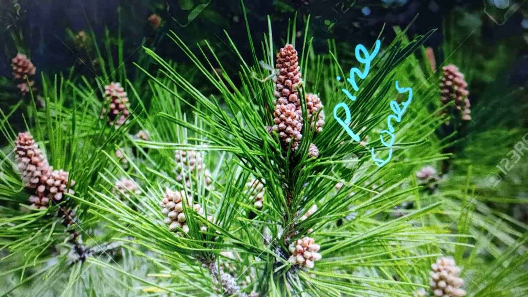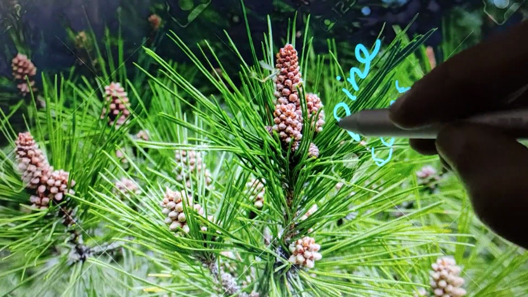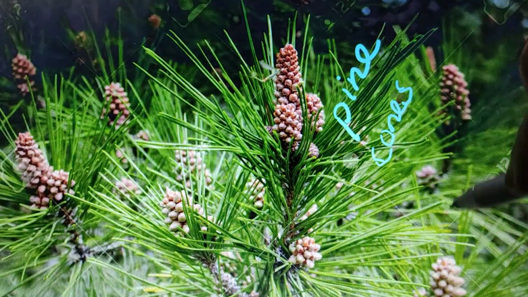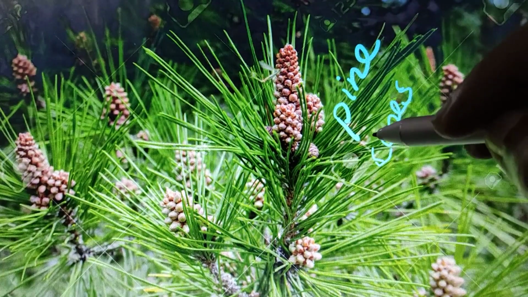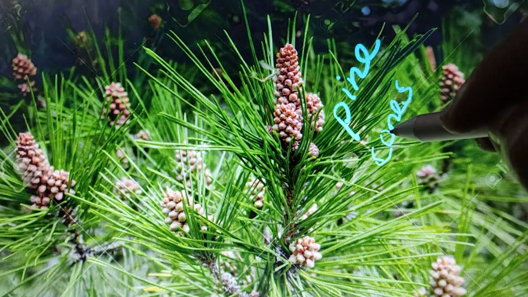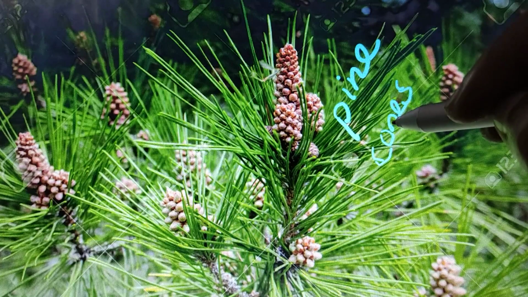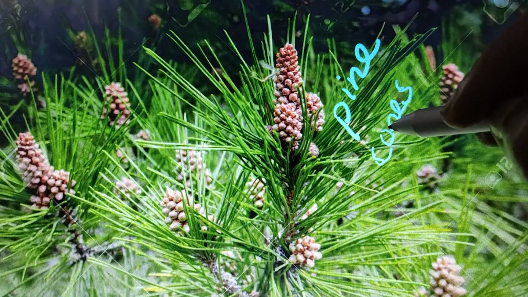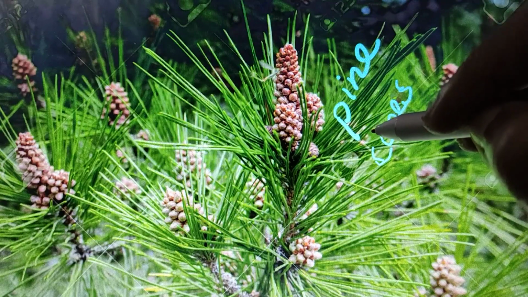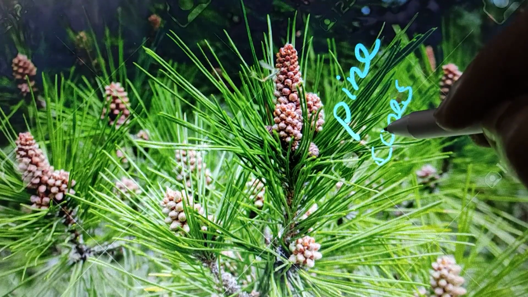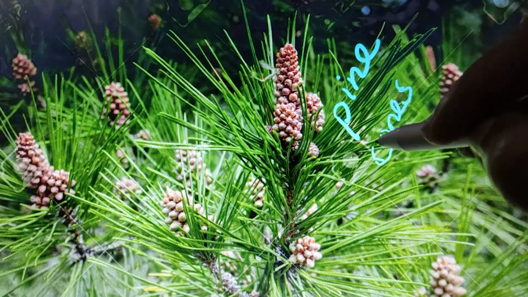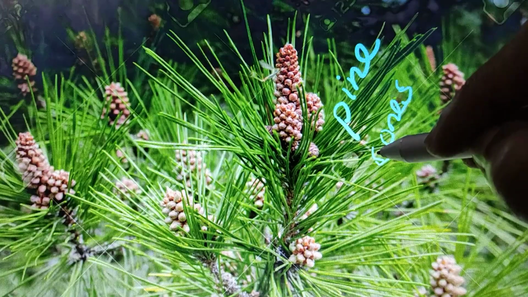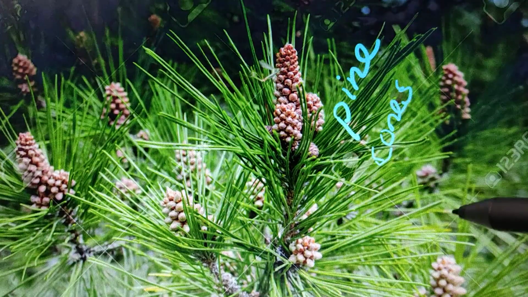C-O-N-E-S. Cones are the reproductive structures, and you can see several cones are produced in the pine plant. So the reproductive structures are called cones, and they are not protected inside, they are exposed. So they are called naked seeded plants. Seeds are not enclosed in a fruit wall. So such plants are called gymnosperms or naked seeded plants.